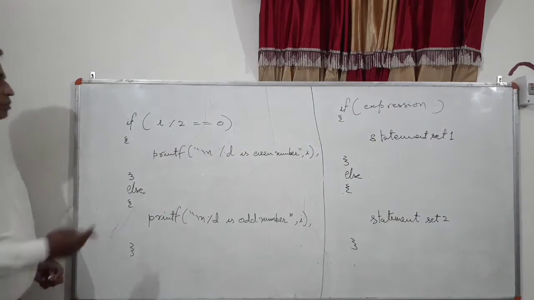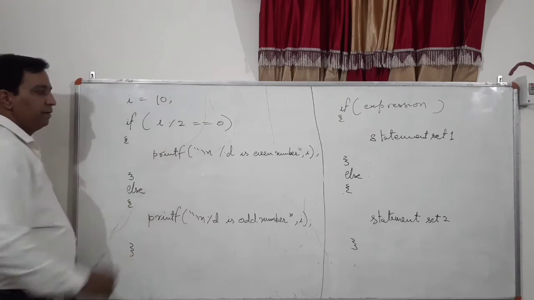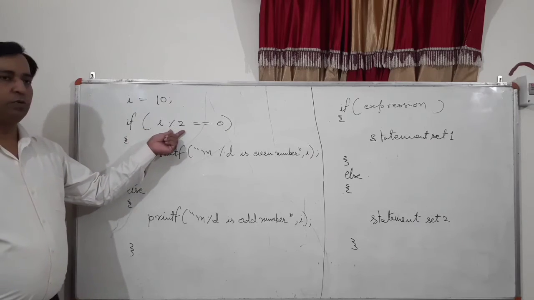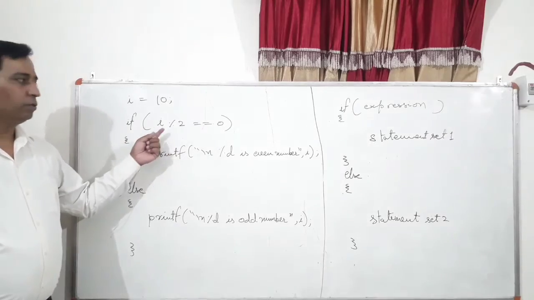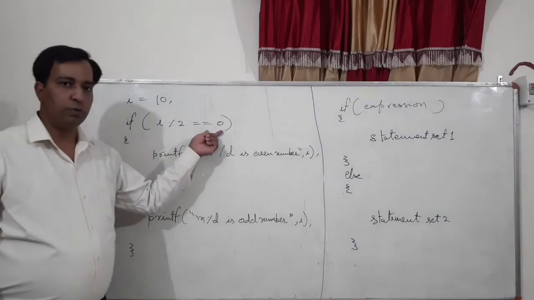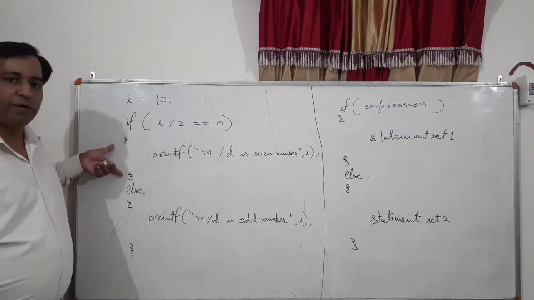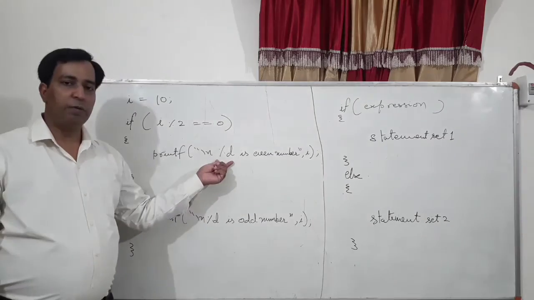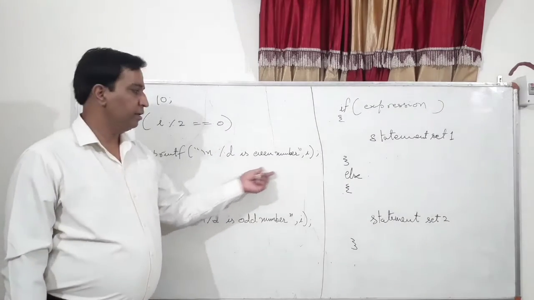Right? Now suppose I initialize I by 10. Now what will happen here? I % 2, that means 10 % 2, the remainder will be 0. So 0 equal to 0, which comes true, right? In that case, the if segment will be executed, that means the output will be 10 is even number, right?